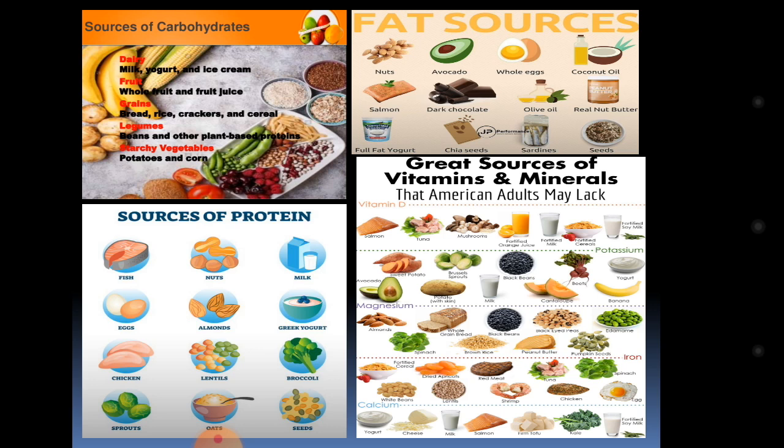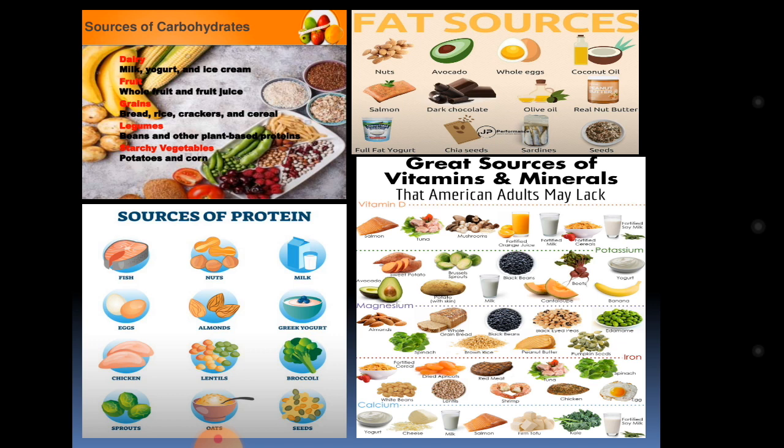In the last portion, I have shared some pictures of the food sources which contain carbohydrates, proteins, fats, minerals and vitamins in our diet. We have protein in fish, eggs, cereals and milk. We have carbohydrates in yogurt, milk, fruits, and different vegetables like potato and corn.